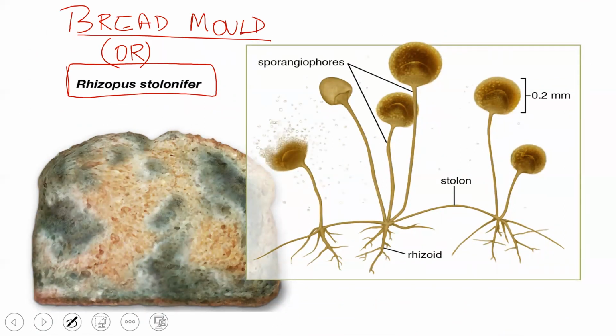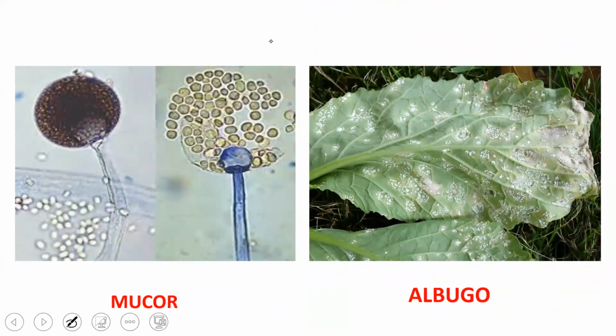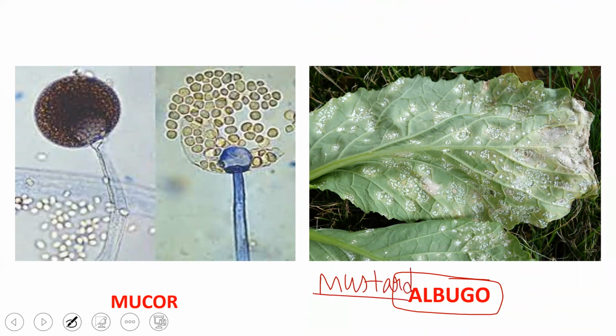And a few other examples are Mucor and then Albugo. Albugo is a parasite which generally appears on the mustard leaf. On the leaf of the mustard family, it appears. So it's a parasite, a parasitic fungus.